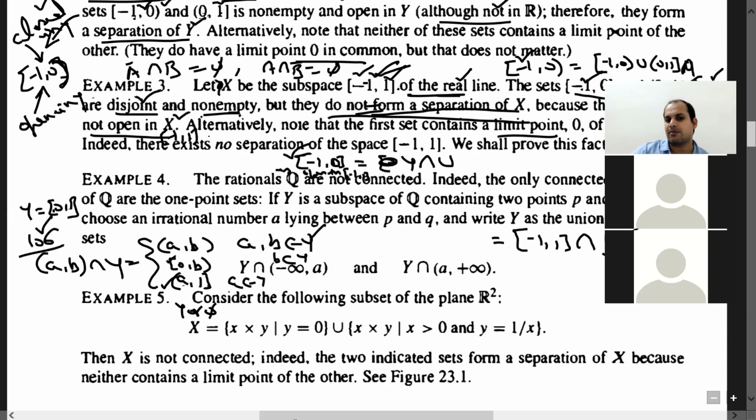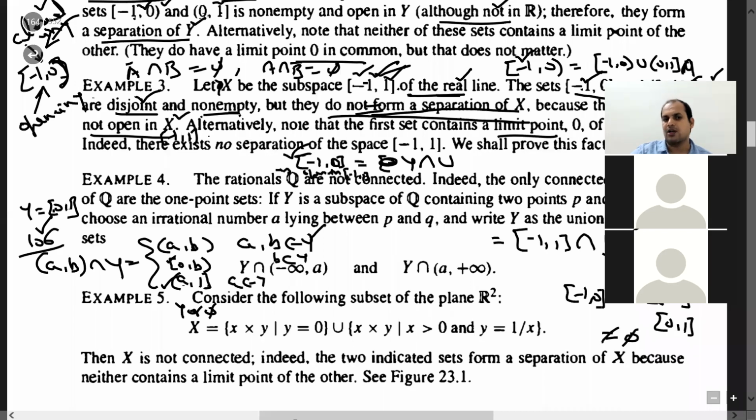Because if this is the separation, then this -1 0, look, the closure of -1 0 is -1 0 itself. Its intersection with this one is empty. But if you look at the closure of this one, it is going to be 0 1. Closure of this one is basically going to be 0 1. And if you take its intersection with -1 0, then it is not equal to phi.